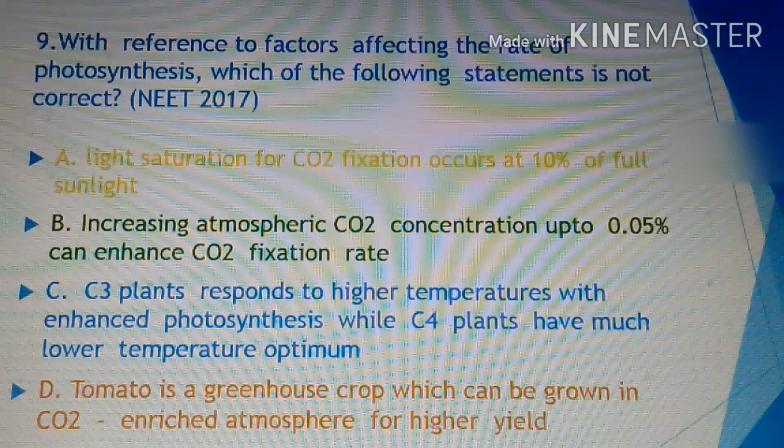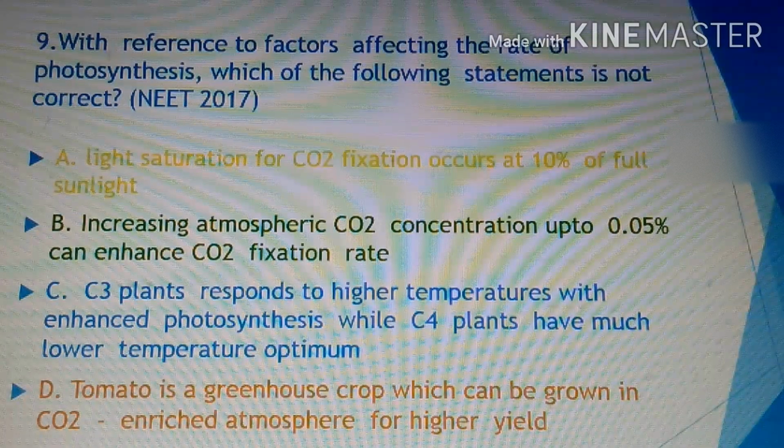So see here, this is also a nice question. With reference to the factors affecting rate of photosynthesis, which of the following statements is not correct? So you have to choose the incorrect statement from these four statements. It means here they provided three statements that are most appropriate or correct, whereas one statement is completely wrong or incorrect, and we have to choose that.